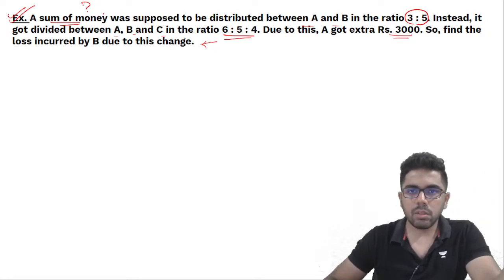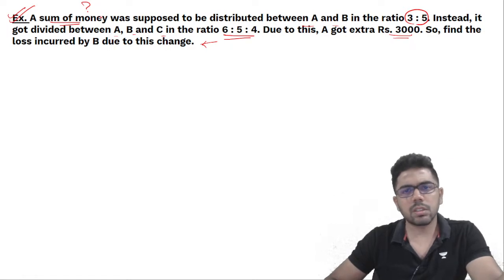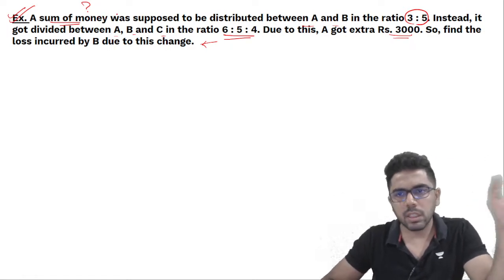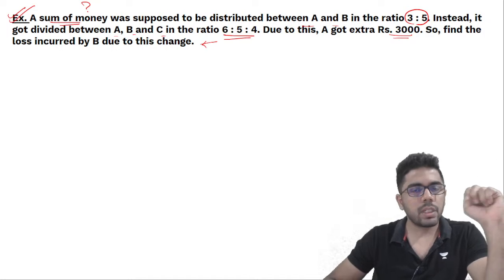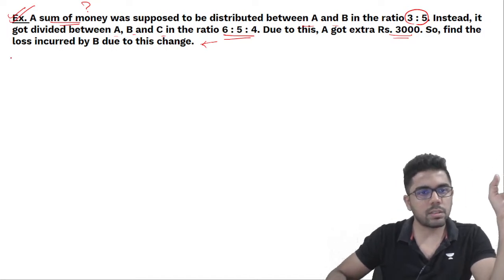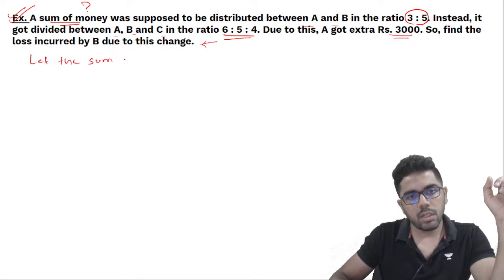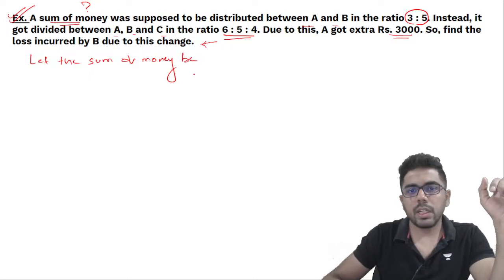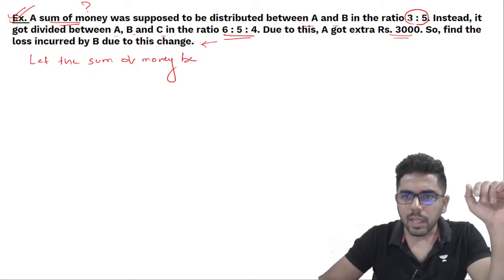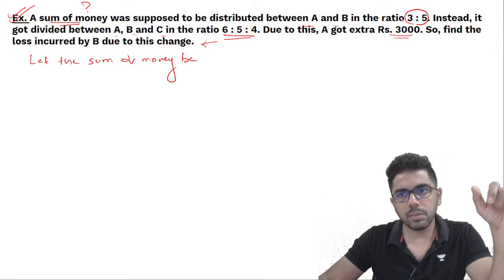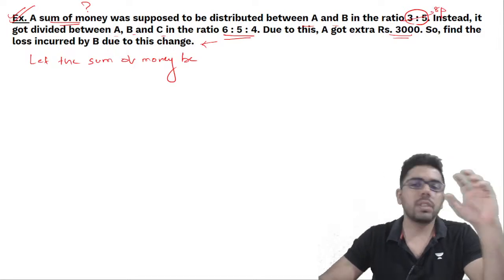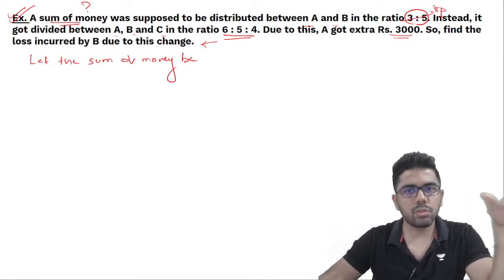natural way forward in this question is, we'll assume let the sum of money be X. A lot of people assume that. There's nothing wrong in it. But instead of assuming it as X, I'll not take it as X. Rather what I'll do is, I'll study the ratio. 3:5 means total here, the sum of money initially it was supposed to be divided into total 8 parts.